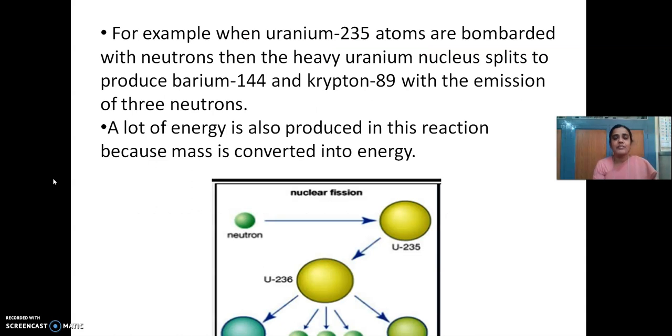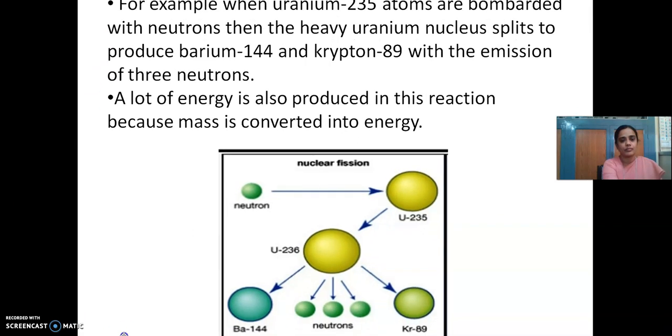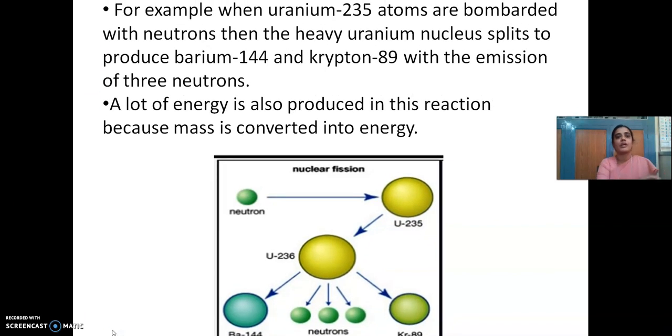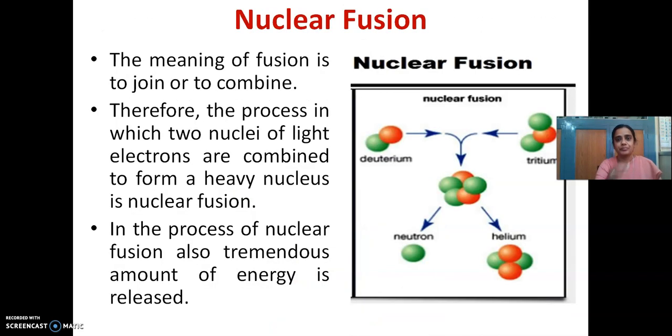For example, when uranium-235 is bombarded with a neutron, it is split into barium and krypton. Along with that, 3 new neutrons are produced. So, when this splitting into barium and krypton takes place along with the 3 new neutrons, a huge amount of energy is produced.